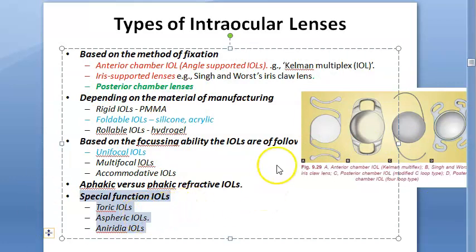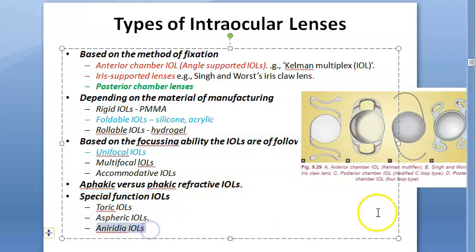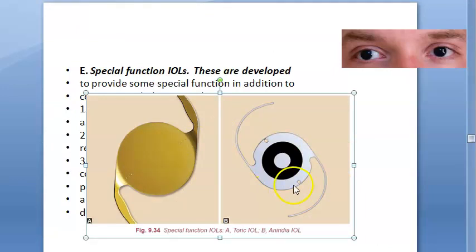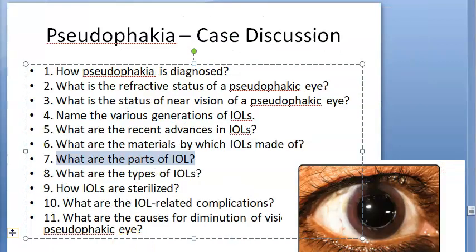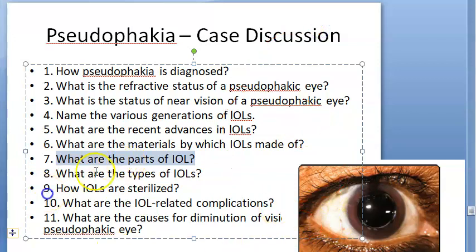Special function IOLs, you have the toric one for astigmatism, right? Then you have the aspheric IOL, then aniridia IOL. That is for people who don't have an iris, right? This is the toric and this is the aniridia IOL, okay? Parts of IOL, you can just say optic and haptic. Optic, haptic, over. Then types of IOL, we just now told you, isn't it? Anterior, posterior, iris fixated, rigid, foldable. You have a toric, aniridia, etc.